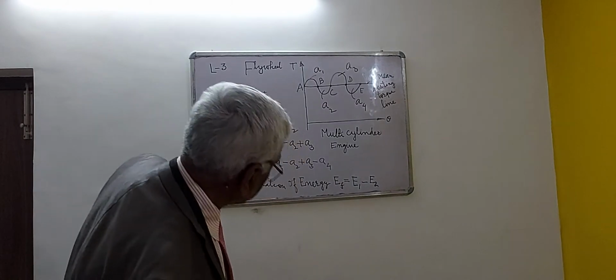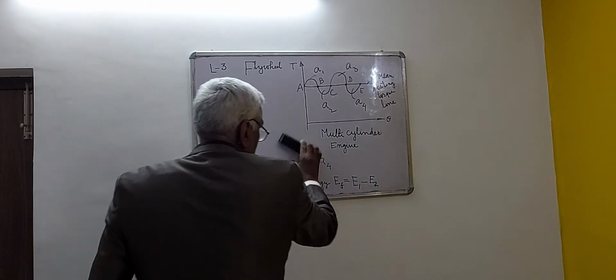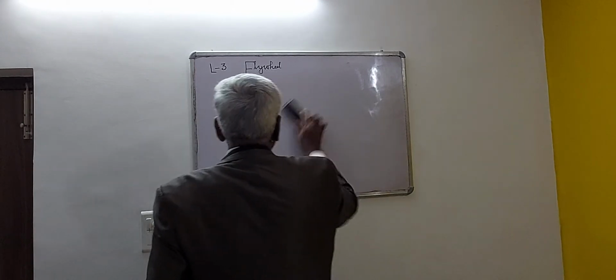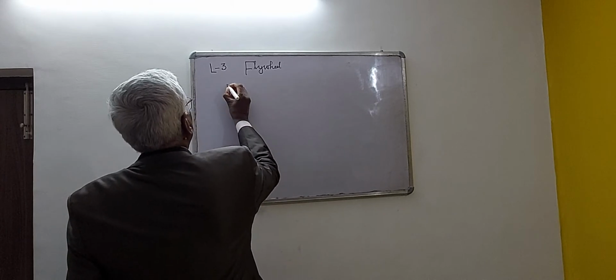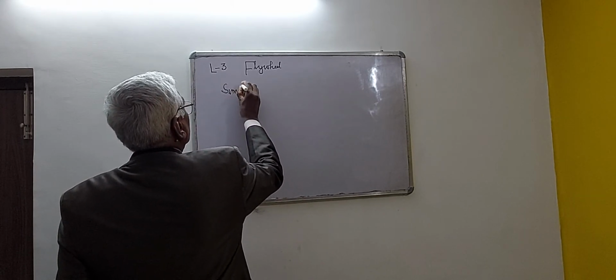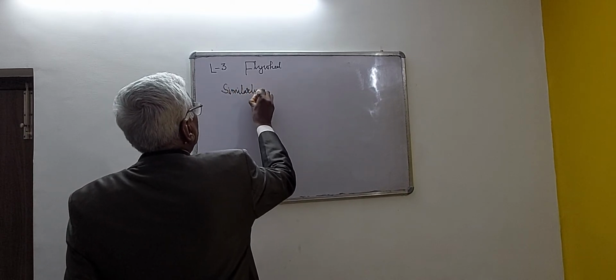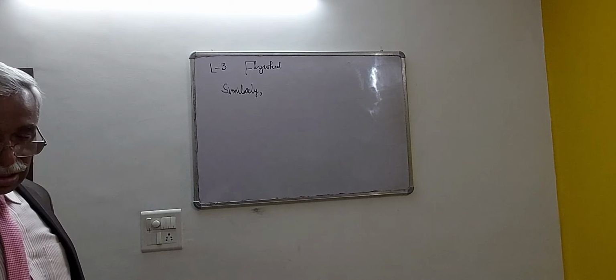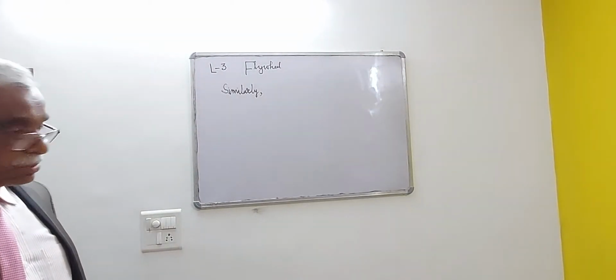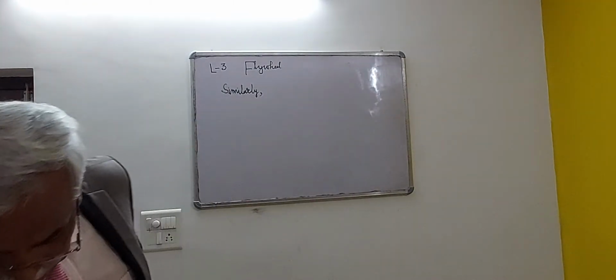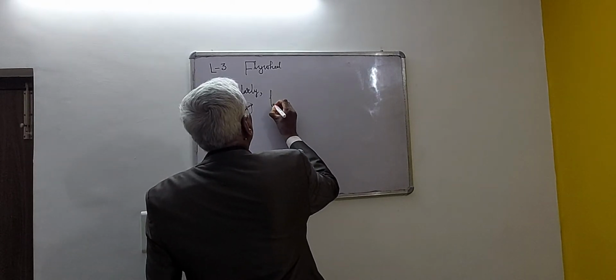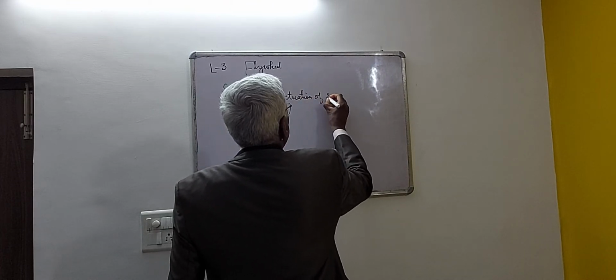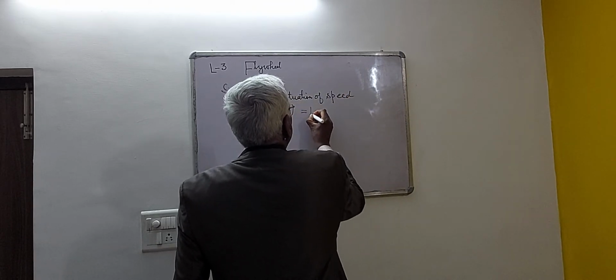Similarly, the maximum fluctuation of speed can be written as N1 minus N2.